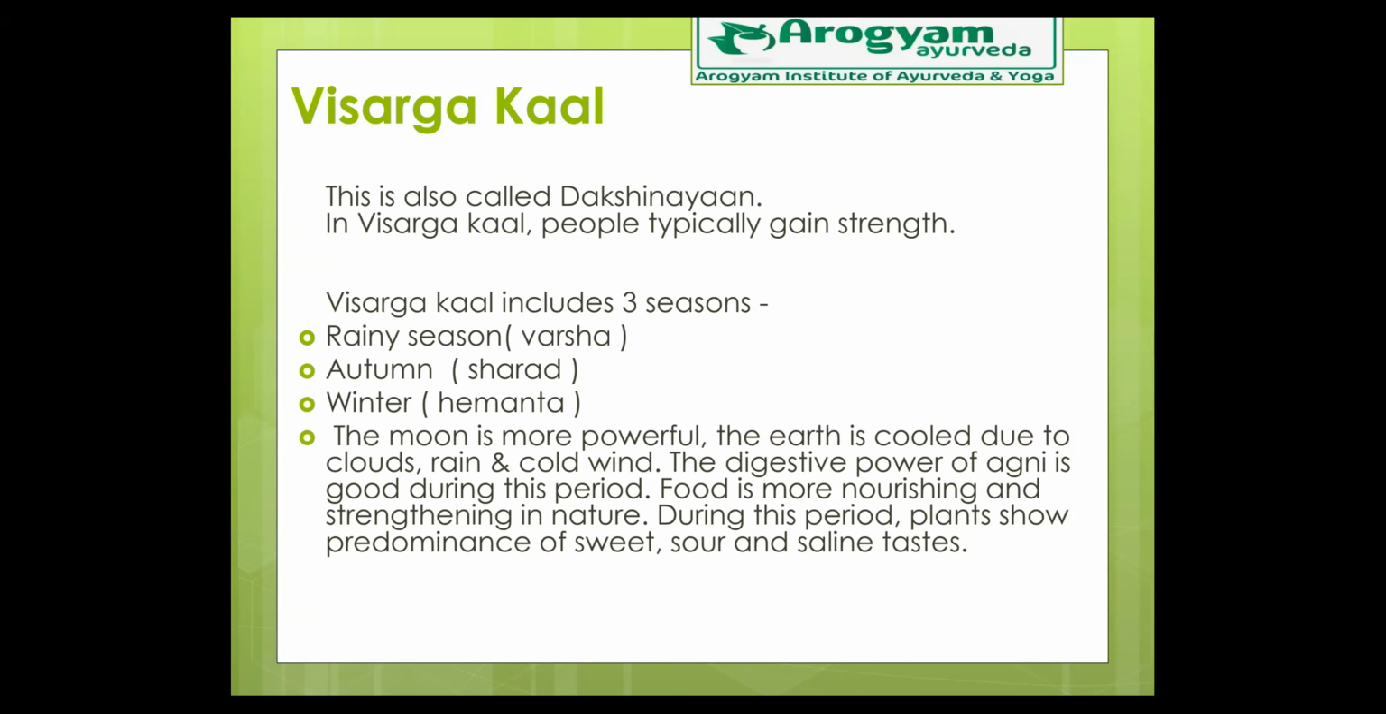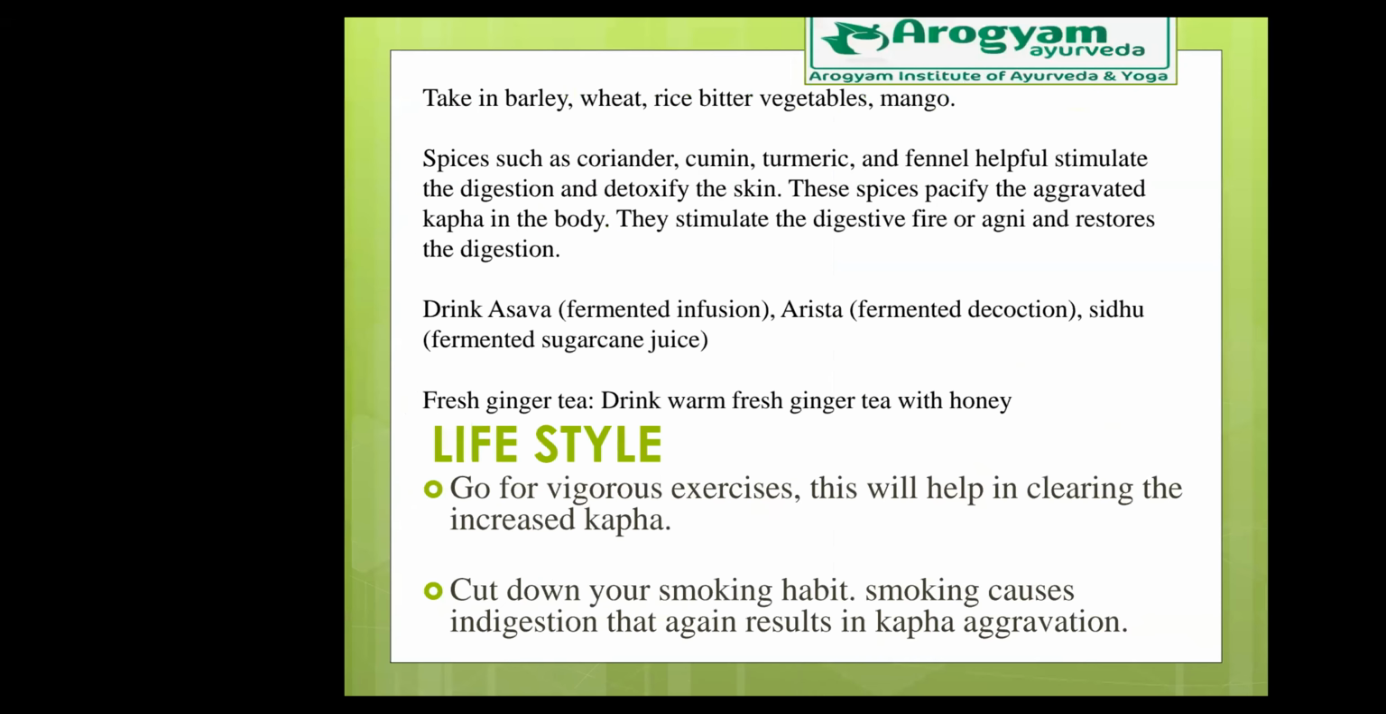So how does the environment look during this season? The moon is more powerful. So we consider that the sun always depicts fire and the moon always depicts soft qualities. That is why the moon is called Soma in Hindi. Okay. So the moon is more powerful compared to the sun. The earth is cooled. Just a minute. The earth is cooled due to clouds, rains, and cold wind.